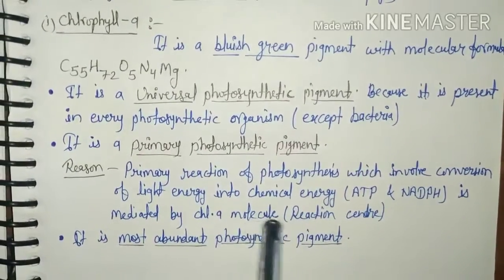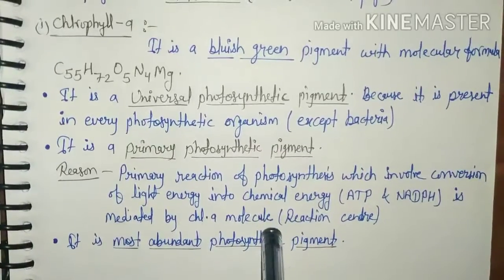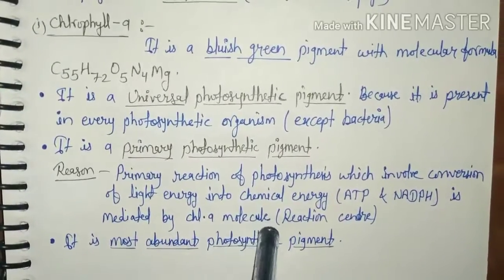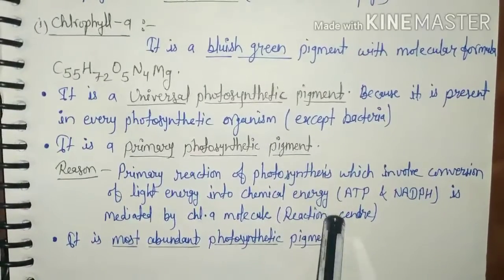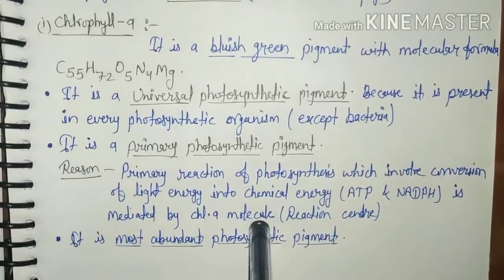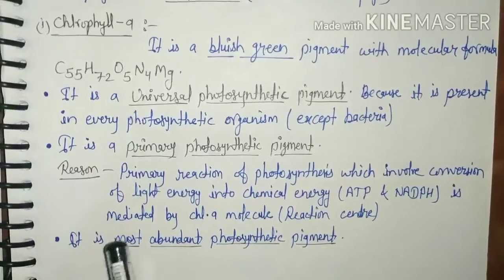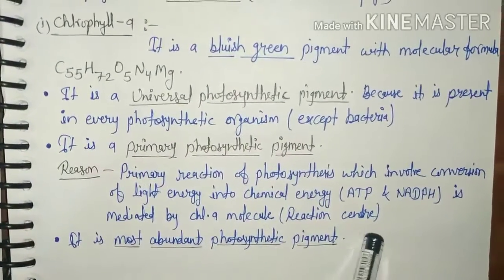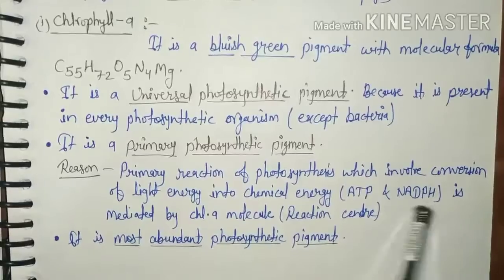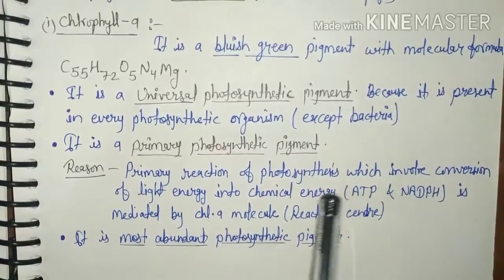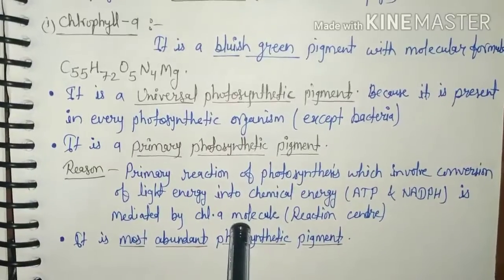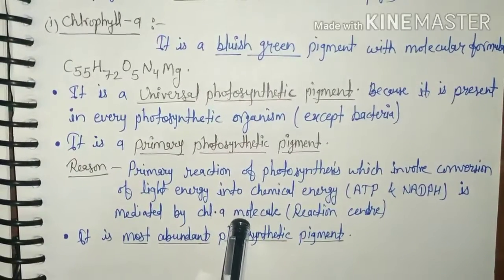So chlorophyll A is a reaction center and release of electrons in the light reaction or Z scheme through which ATP and NADPH2 are formed, and these are used in dark reaction to form sugar.